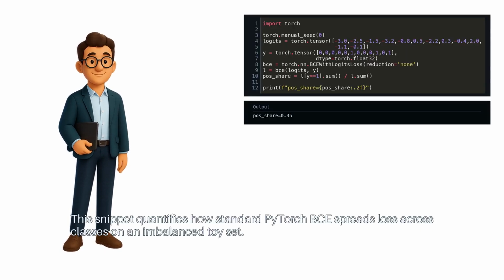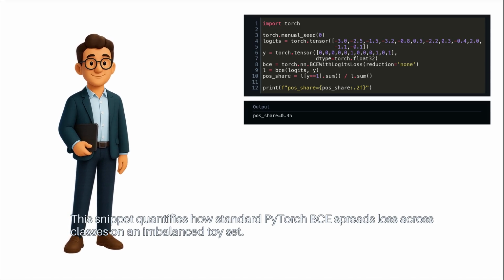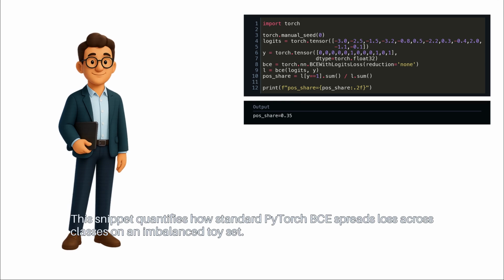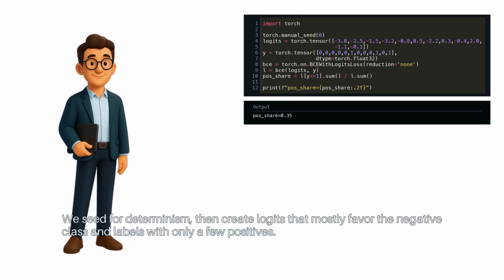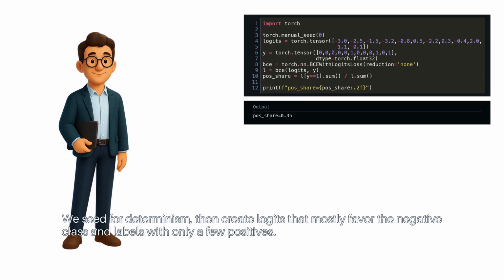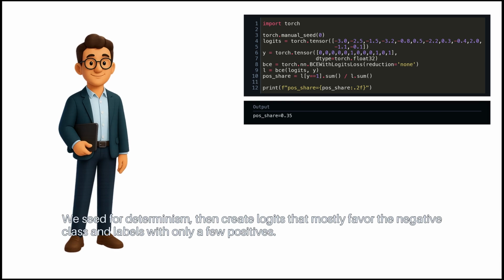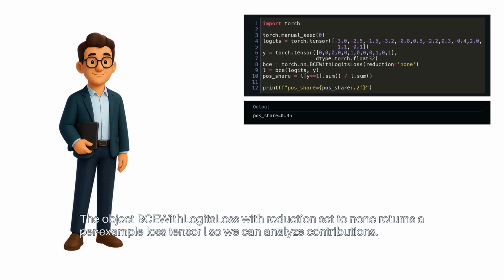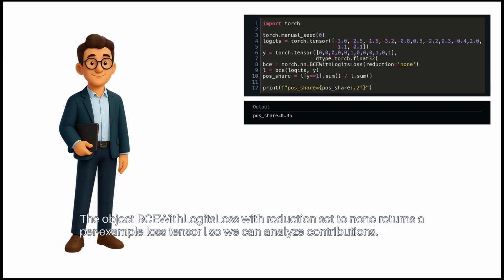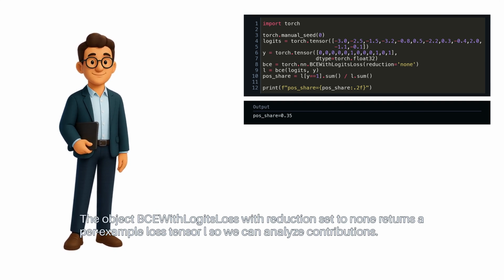This snippet quantifies how standard PyTorch BCE spreads loss across classes on an imbalanced toy set. We seed for determinism, then create logits that mostly favor the negative class and labels with only a few positives. The object BCEWithLogitsLoss, with reduction set to none, returns a per-example loss tensor L, so we can analyze contributions.